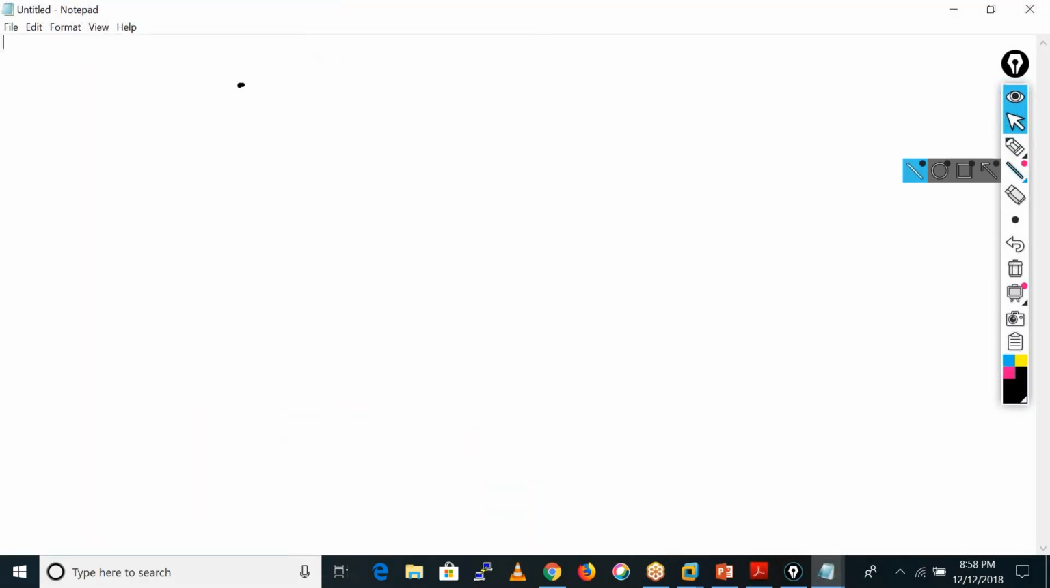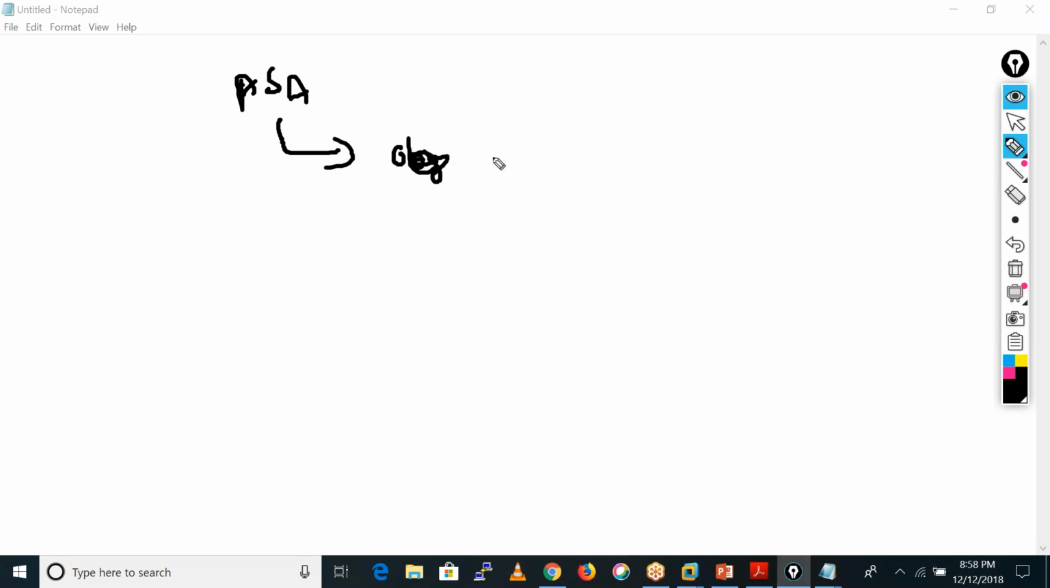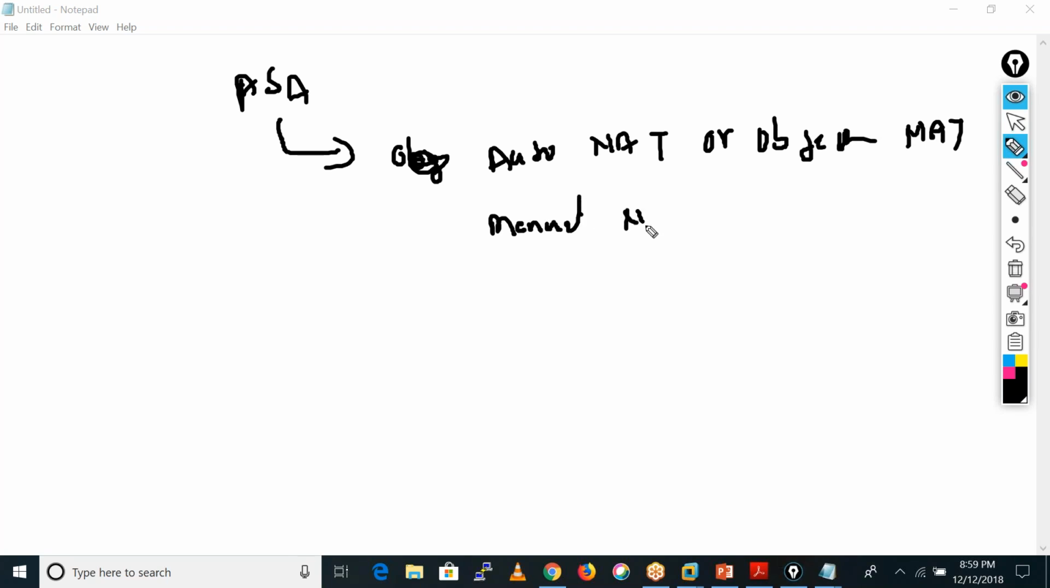You also need to know one more thing before PolicyNAT. So what happens in the ASA firewall? We are having two ways to configure the NAT. We are having the AutoNAT, which is also known as object NAT, okay, and we are having the manual NAT or twice NAT.